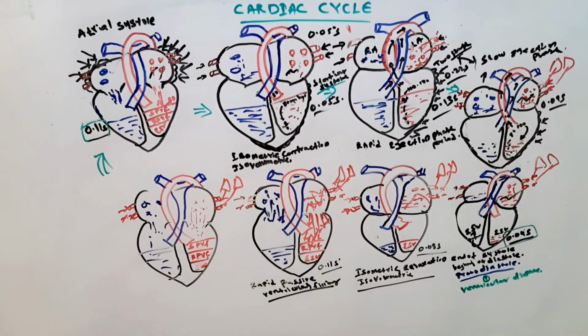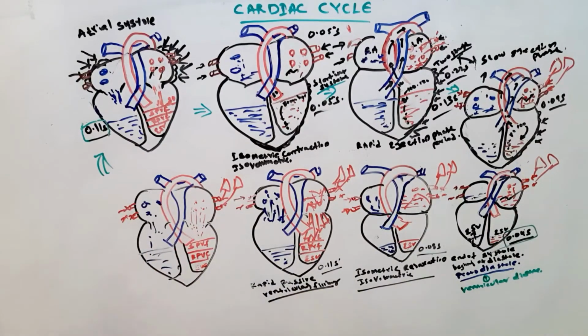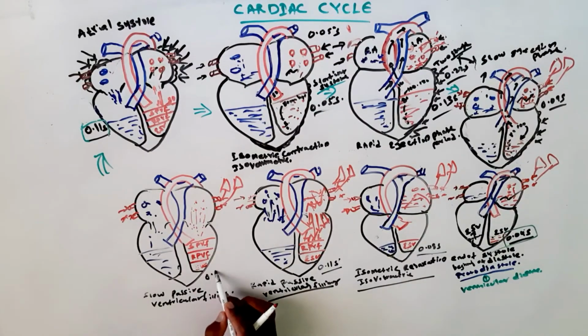As soon as the blood enters the ventricles, now we can see all together the previous phases, that is ESV at the same time, and rapid passive ventricular filling. Now this phase is slow passive ventricular filling, so there is no contraction, just diastole. In this phase, atrium is in diastole, and at the same time ventricle is also in diastole. About 0.19 second, this is the longest of the cardiac cycle phases.